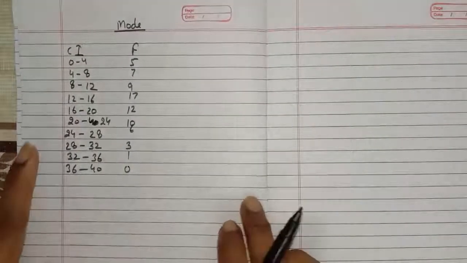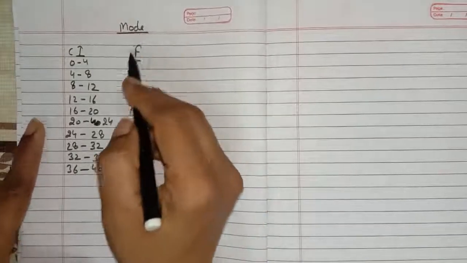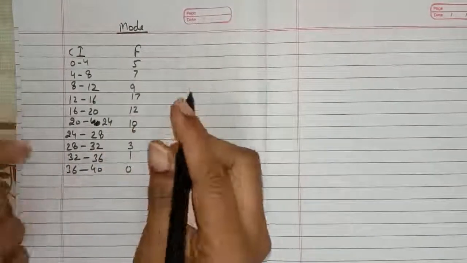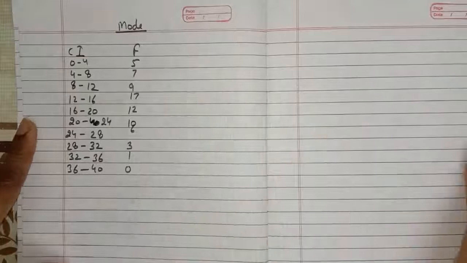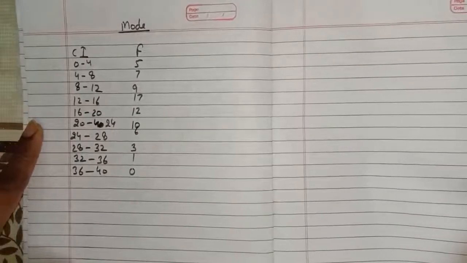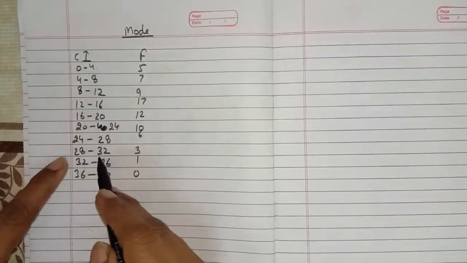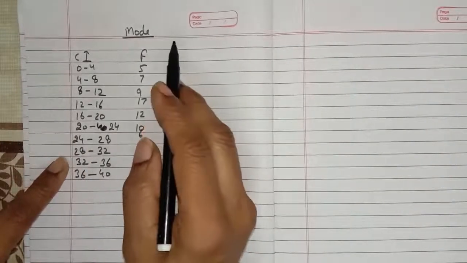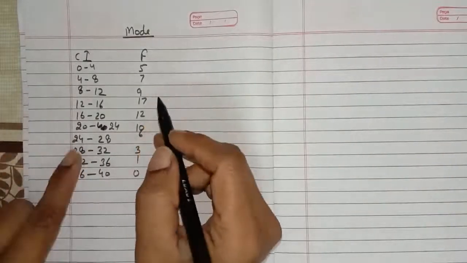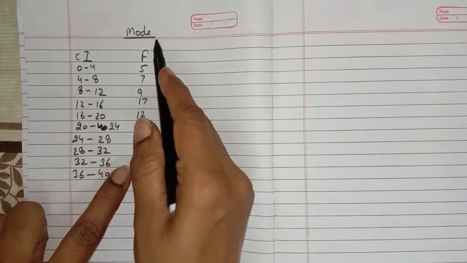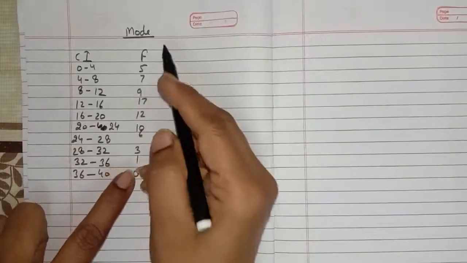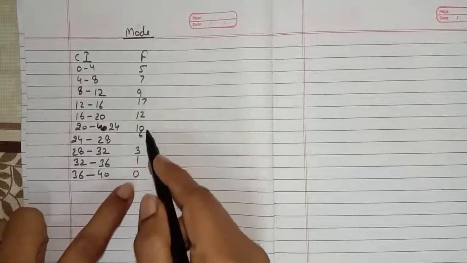You know, in lower classes you have learned that the mode, the number which has the highest frequency, is called the mode. Okay, and this is really easy if we have the numbers. But here we know these are class intervals. So how can you find the value of mode? For this you have to apply the formula. Now again, for the mode, first we have to choose a number which is the highest.